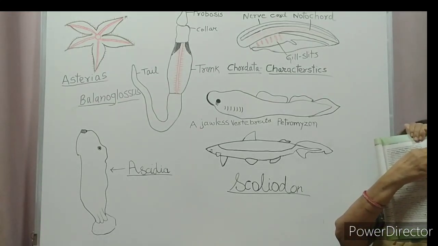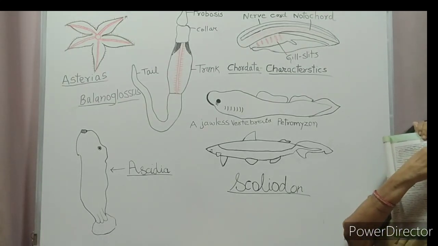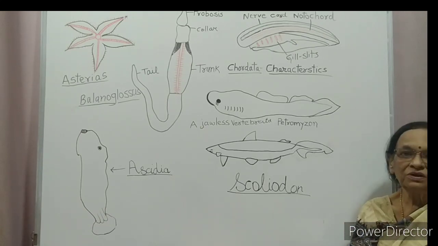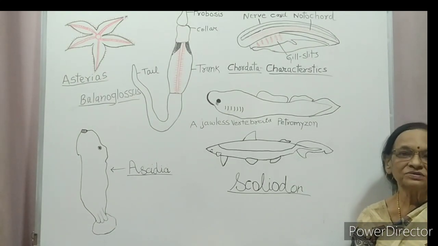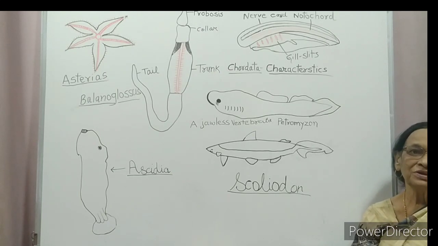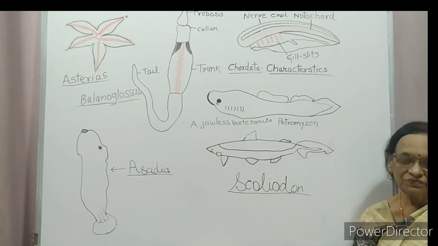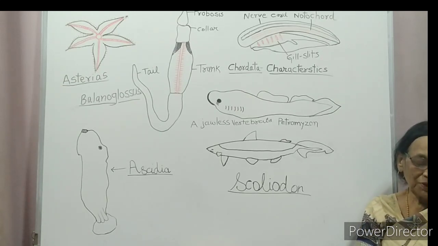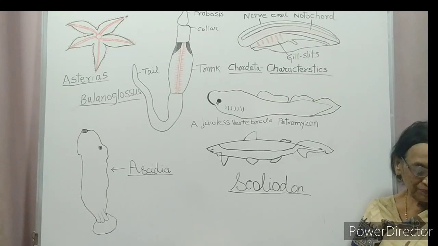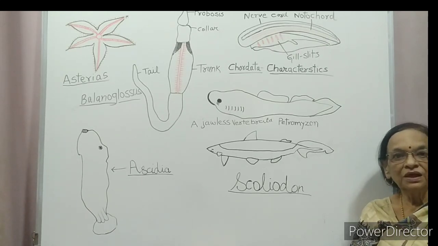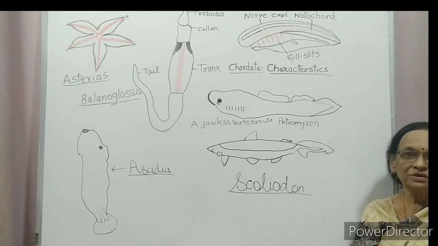Page number 57, second diagram. It has an operculum, a lid-like structure which covers the gills. They have an air bladder which helps in swimming. So, presence of air bladder. Then, heart is two-chambered like Chondrichthyes, with one auricle and one ventricle.